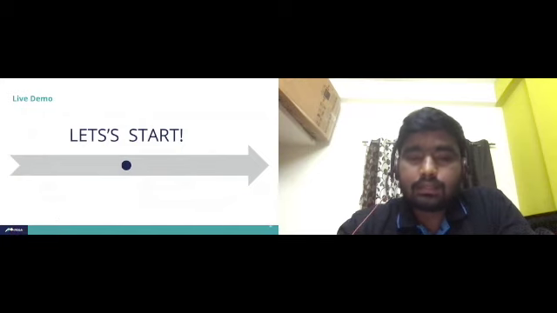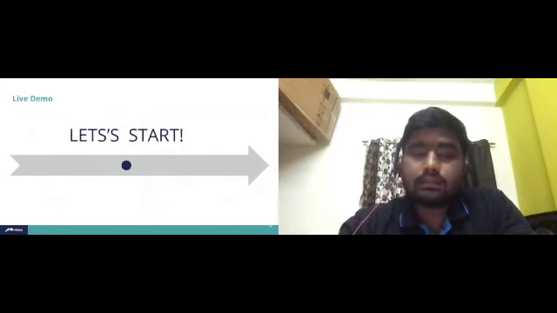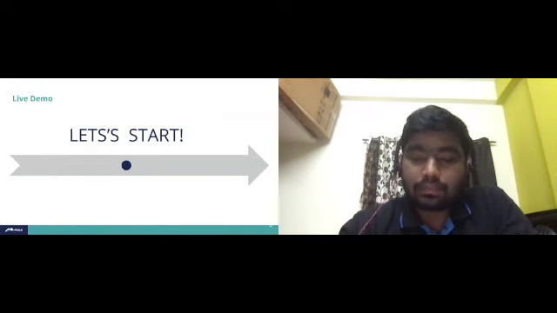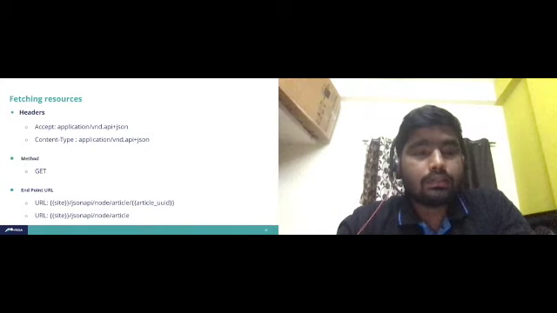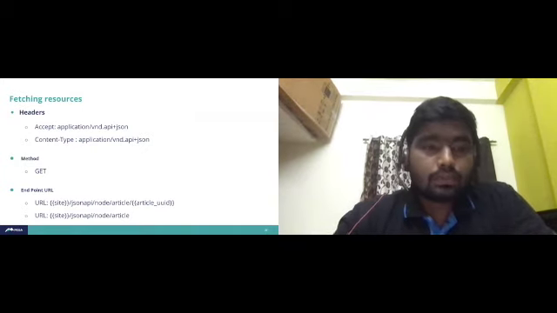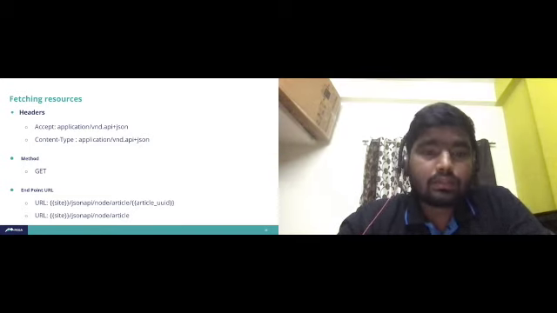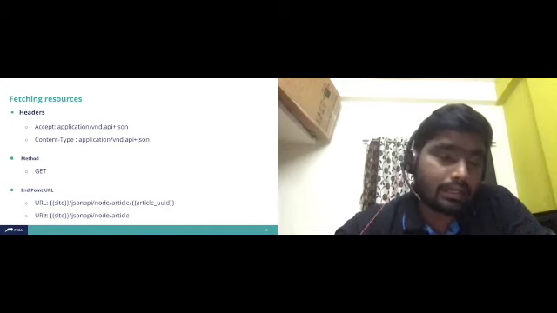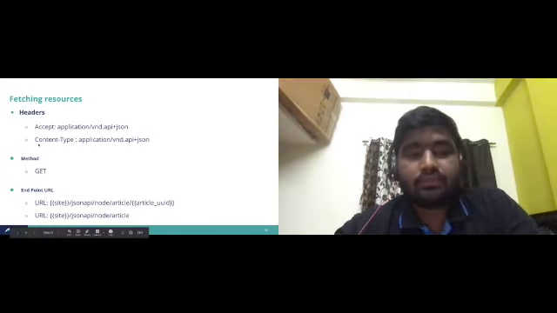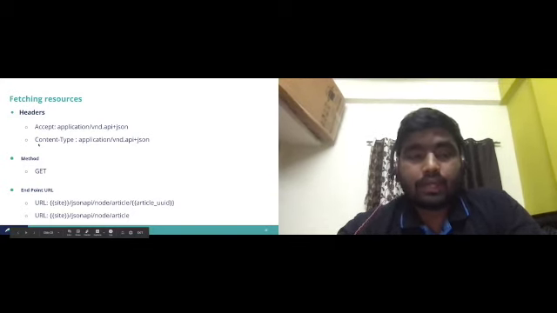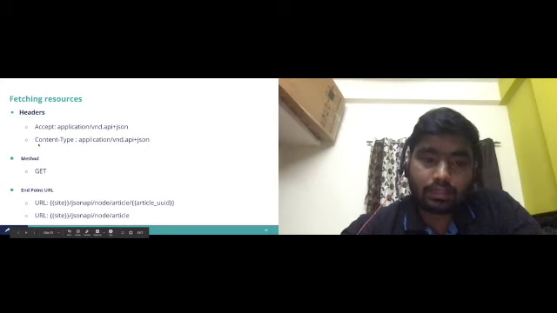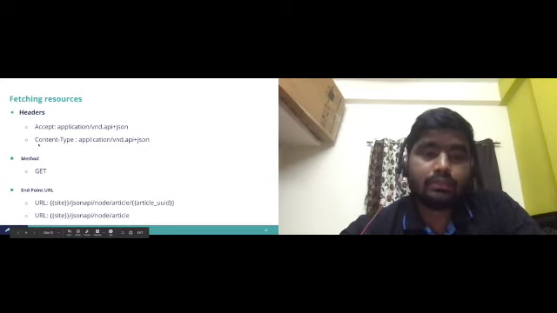I will explain the scenario and demo in parallel. First of all, we'll talk about fetching the resources. While fetching resources, in headers we must pass the accept header, that is application slash vnd.api plus json. Content type is also application slash vnd.api plus json, but content type is not required while we are fetching. But if you are performing any write operations like updating, deleting and creating articles, then you need to use the content type. For fetching, the accept header is fine.